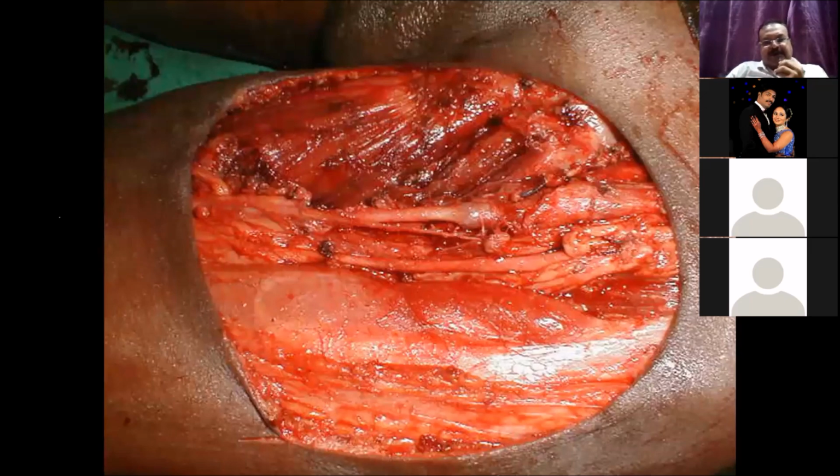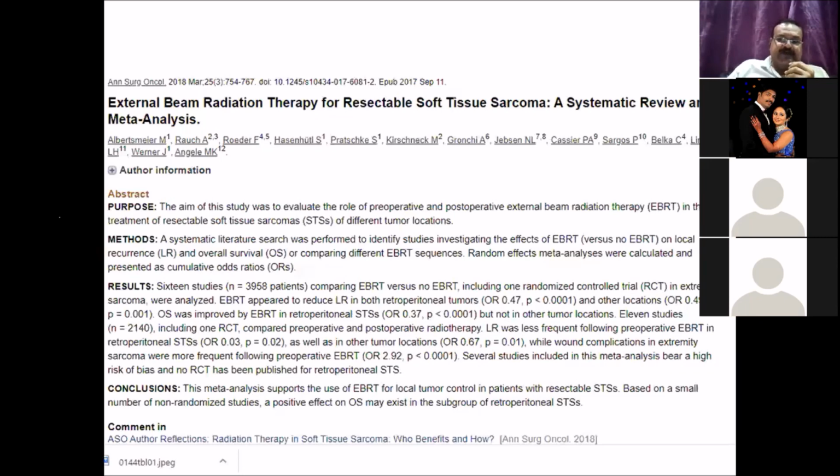Okay, so this patient underwent a surgery and, as indicated, required a full thickness excision and a flap cover. But I'll tell you the current evidence on preoperative versus postoperative radiotherapy. There are actually 16 studies, and only one randomized control trial that has looked at preoperative versus postoperative RT. Almost all these studies have shown an advantage and better local control with preoperative RT.